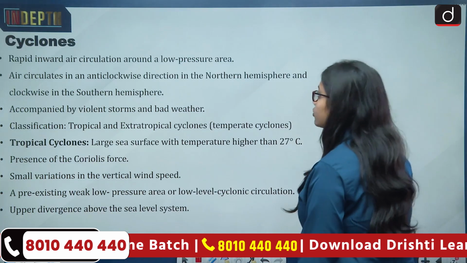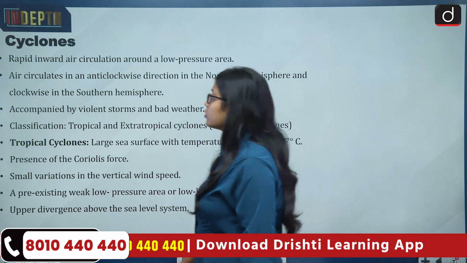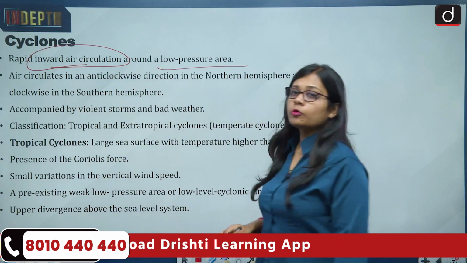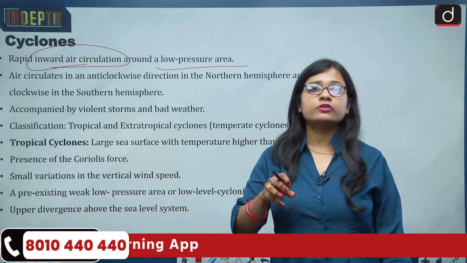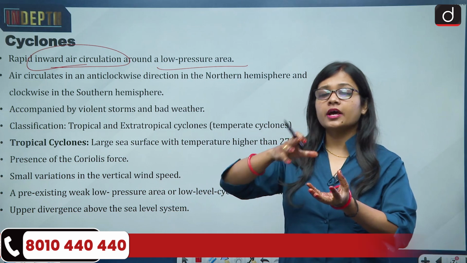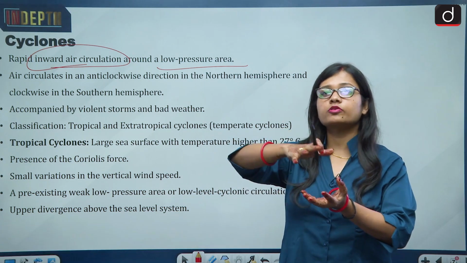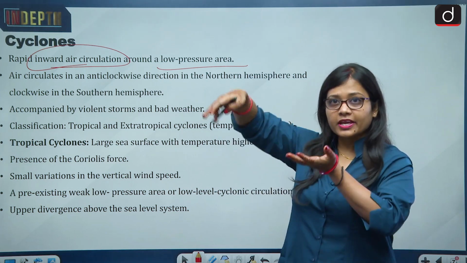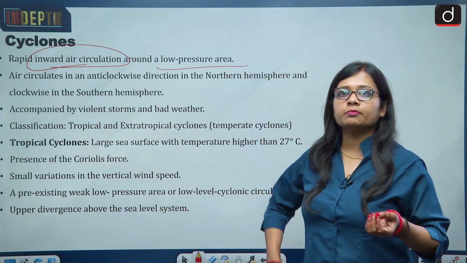Now let us talk about what cyclones are. Cyclones are rapid inward air circulation around a low pressure area. So there is a low pressure area in between, which is the prerequisite for the formation of any cyclone, and around that low pressure area there is wind circulation in a circular, inward direction.